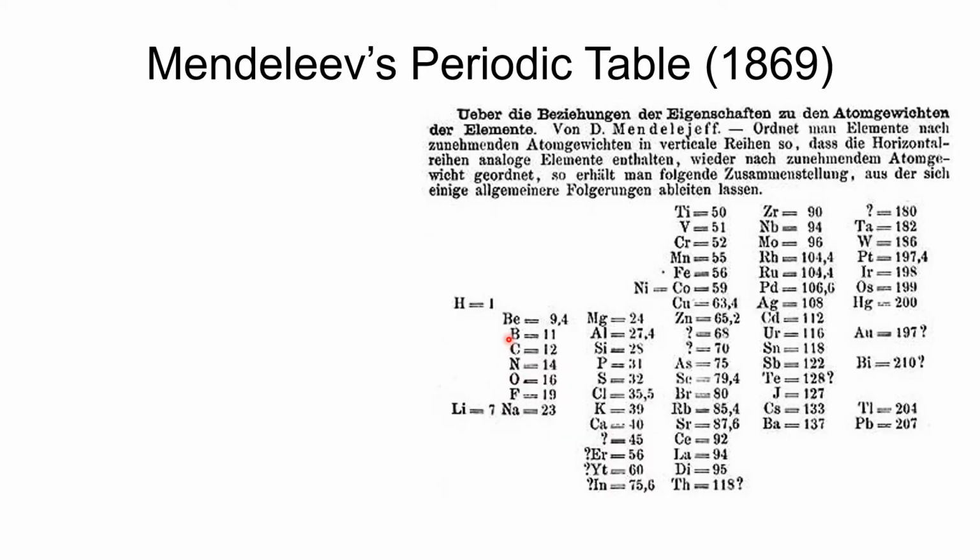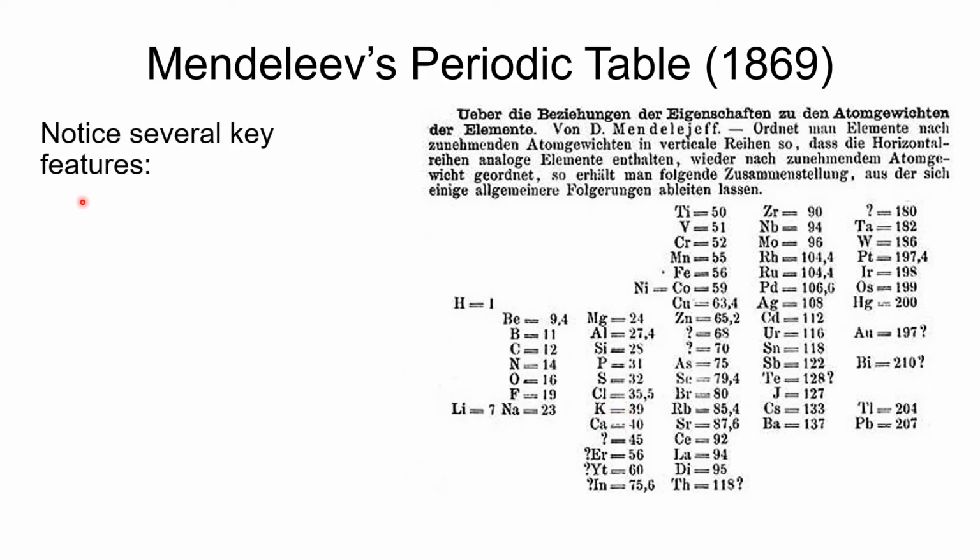So here is Mendeleev's very first periodic table. You'll see it is written in German. Most chemistry things were published in German at that time. And you'll notice that the elements are listed a little bit differently, from what we call groups. Like, for example, here are the alkali metals: lithium, sodium, potassium, rubidium, cesium. They're listed horizontal instead of vertical. In his next periodic table, the one that was a couple of years later, he went the other way with it. But in this first one, he did this.